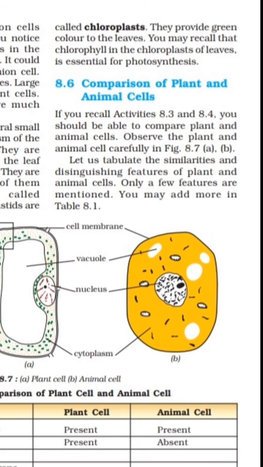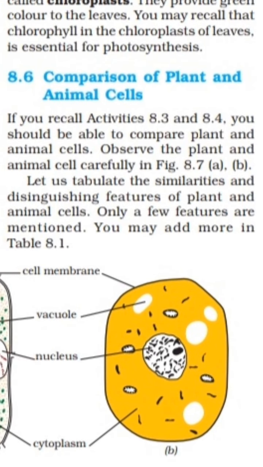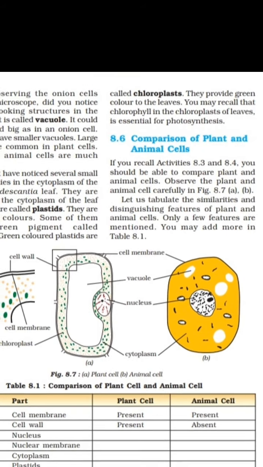Now the last point: comparison of plant and animal cell. If you recall activities 8.3 and 8.4, in those activities we saw the plant cell and animal cell. You should be able to compare the plant and animal cells. Observe the plant and animal cell carefully in figure 8.7 A and B, which you can see on the screen also.